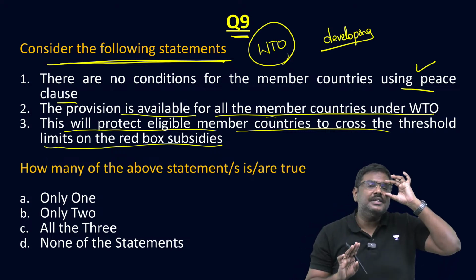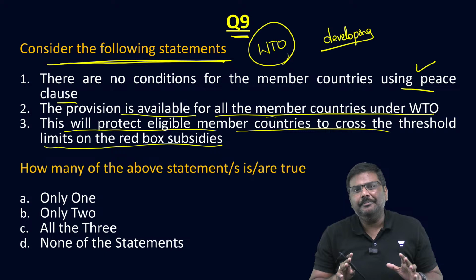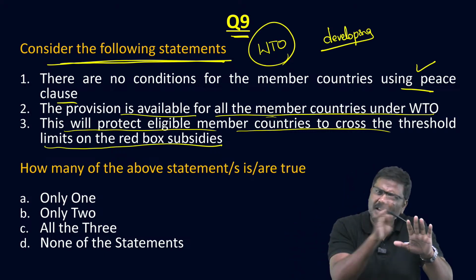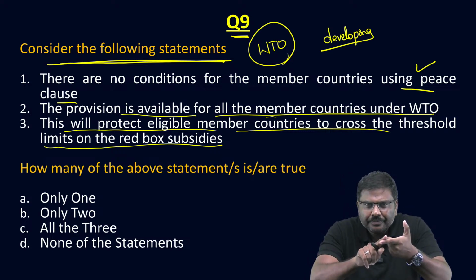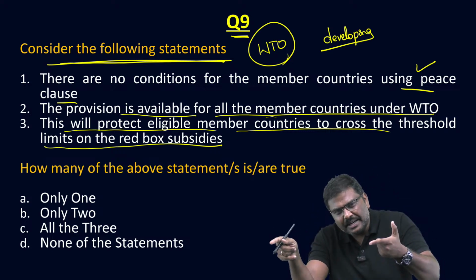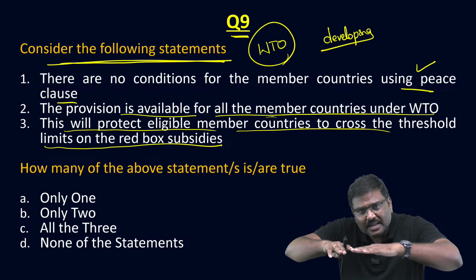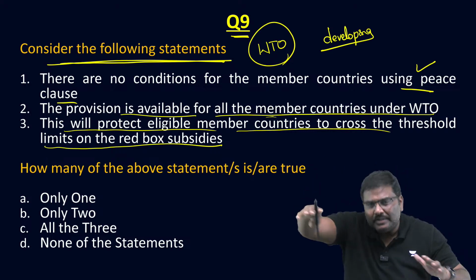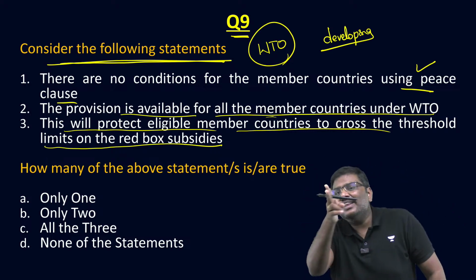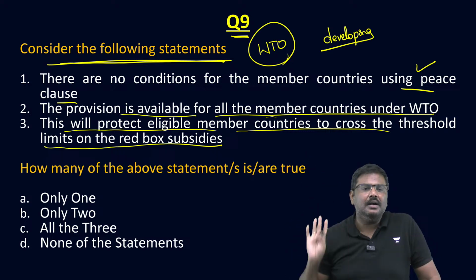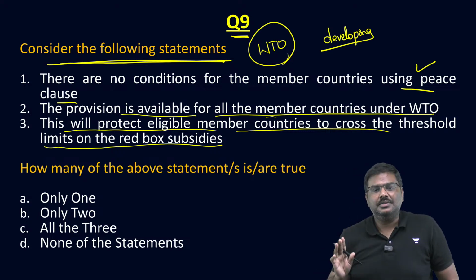In the 9th Ministerial Conference, it was agreed that if a developing country provides agriculture subsidies under the amber box, and the subsidies cross more than 10% of the total value of production, a developed country cannot file a complaint against a developing country. This is essentially a peace clause.